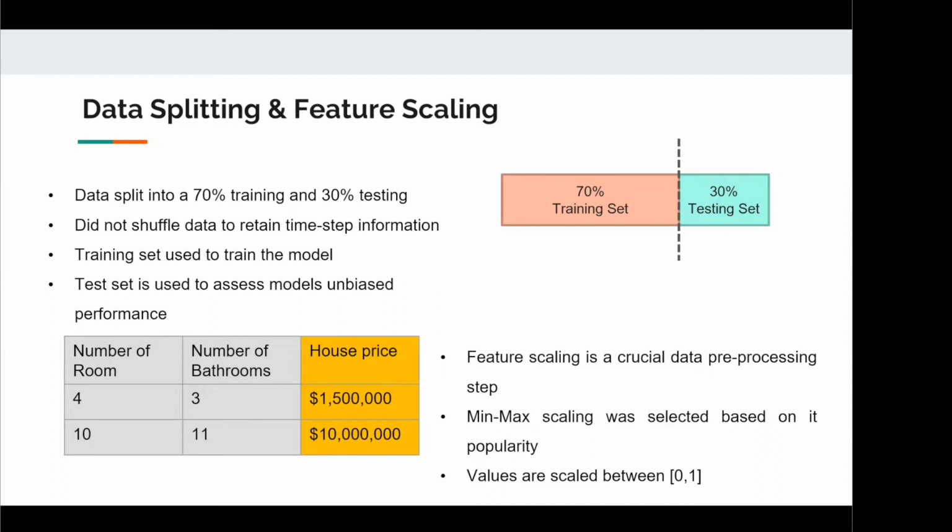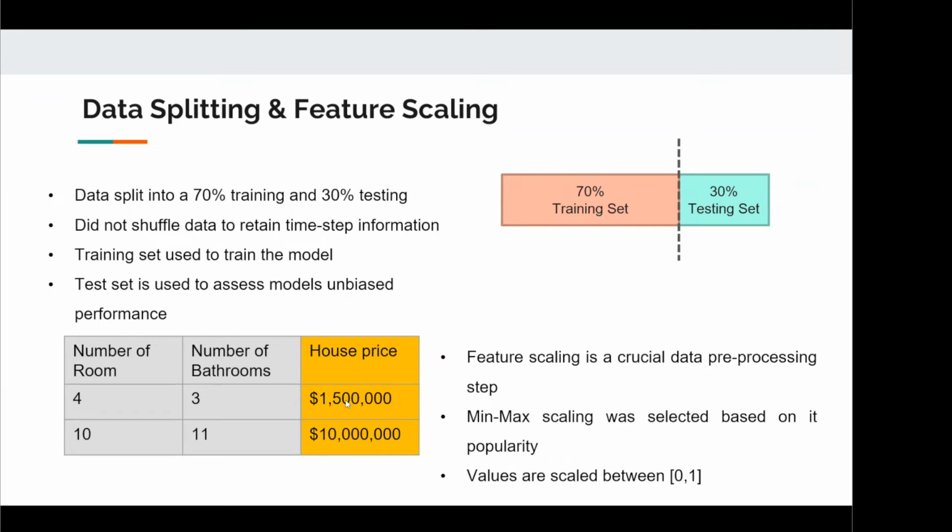The training set is used to train the model, and the test set is used to assess the model's unbiased performance. After splitting the data, we conducted feature scaling, which is deemed the most crucial data pre-processing step. It is found that machine learning algorithms do not perform well when features have different scales. In the example on the left, we can see that the number of rooms are in the tens range, but the house prices are in the millions range. Therefore, if we were to feed this data into the machine learning algorithm, higher weightage would be given to the house prices.